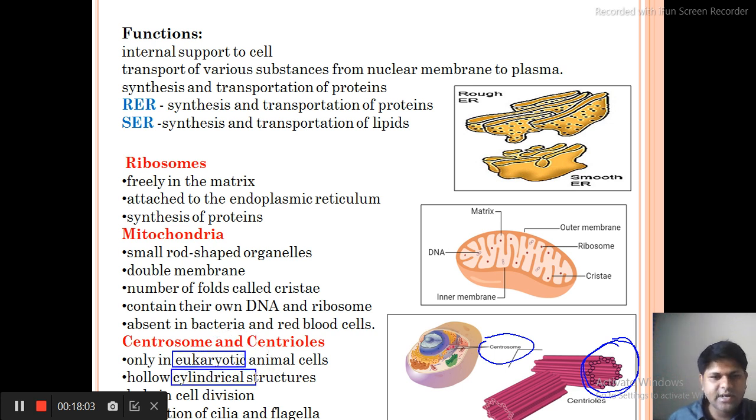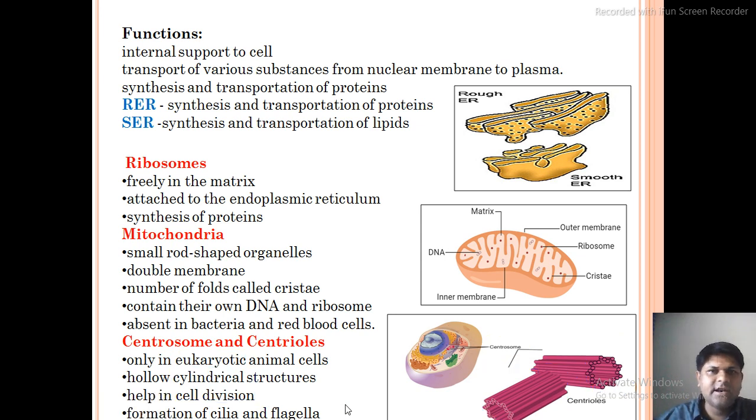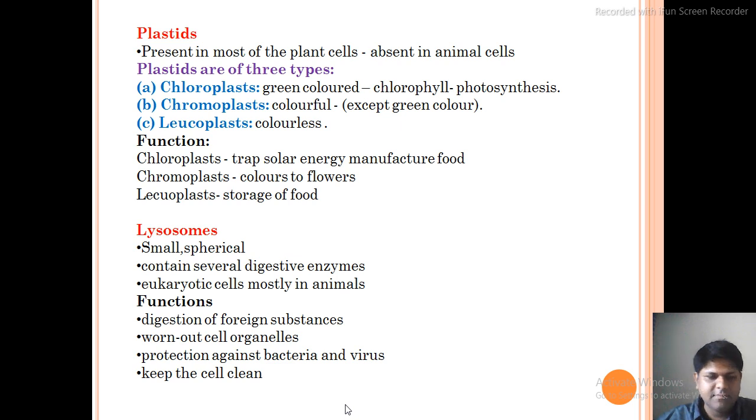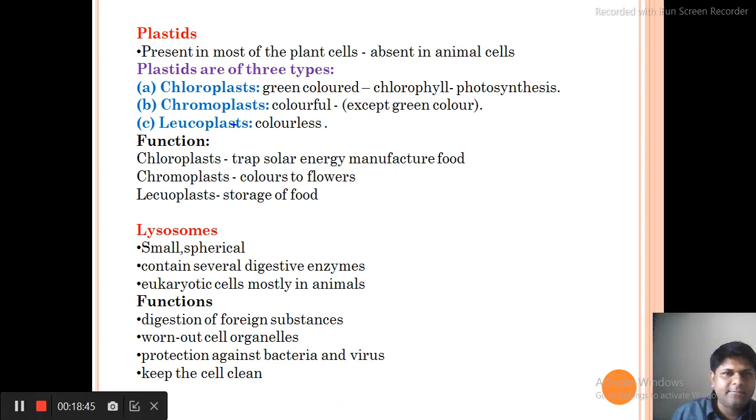They are hollow cylindrical structures. You can see these are cylindrical in nature and they are hollow. They play an important role in cell division, and in some cells they are responsible for the development of cilia and flagella. Cilia and flagella are structures that allow a cell to be motile, meaning to move from one place to another.